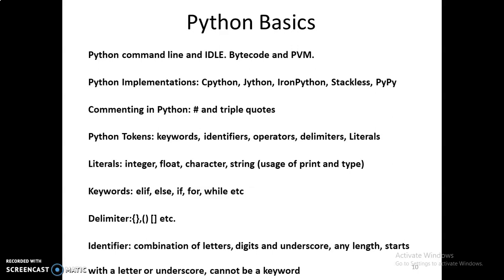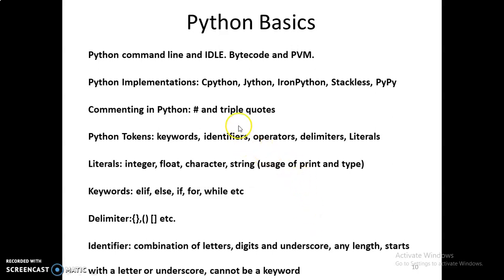The only restriction is that it starts with either a letter or an underscore, and it should not be a keyword. So your identifier or variable name must begin with either a letter or an underscore, preferably with a letter, because underscore is used for system variables or system functions. So it's better to start your identifiers with a letter. And obviously it cannot be a keyword. That means you cannot take an identifier name as elif or else.